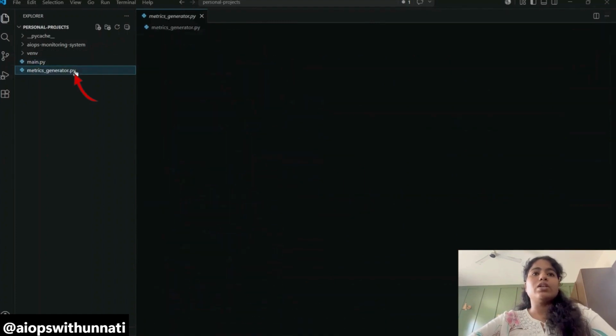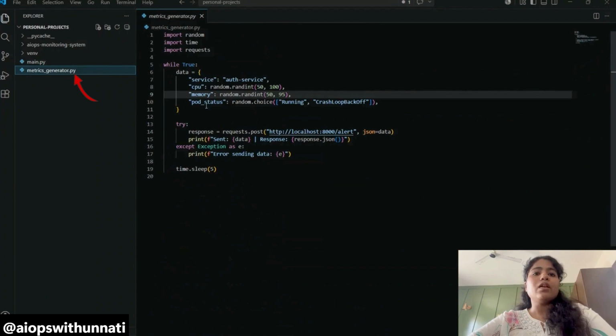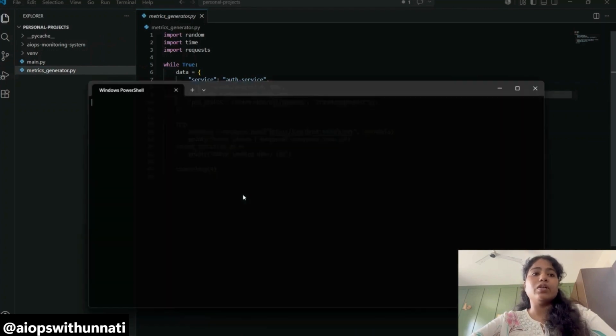Another file is the metric generator.py file, which sends the metrics to main.py at localhost 8000 alert. At this location main.py receives them, and based on that it will send the alert. So now let's go back to the WSL to run this system and see whether it is working fine or not.